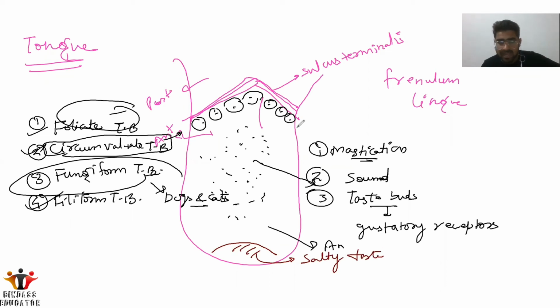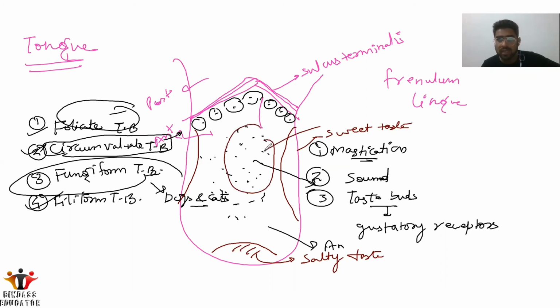Okay, the sides is used for the sweet taste. And here the floor of the tongue is used for the sour taste. Okay, is it clear? So here we have the tongue, which is helpful in the mastication of food. It helps in the sound production also. Third thing, it has the taste buds.